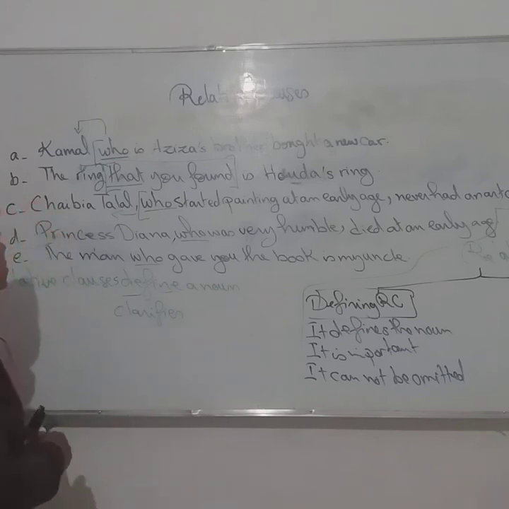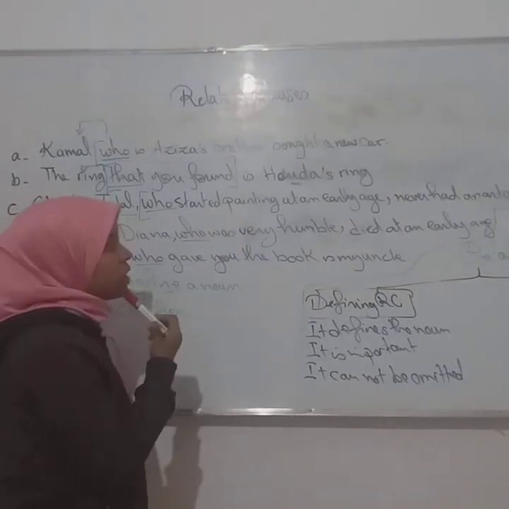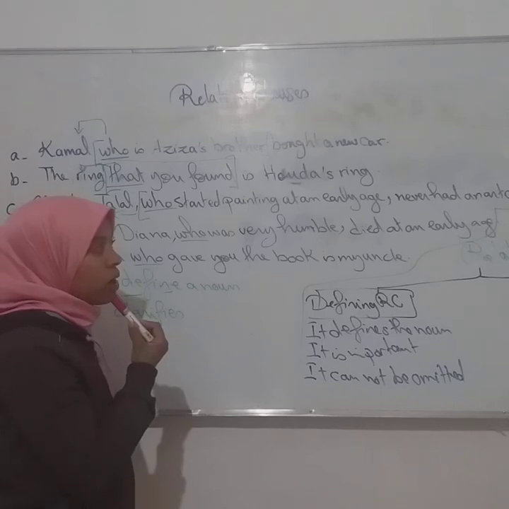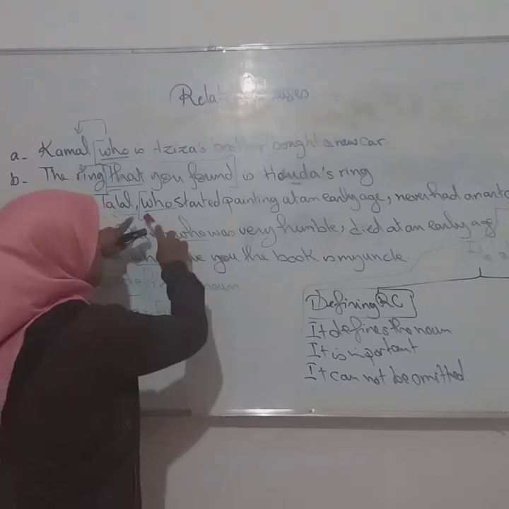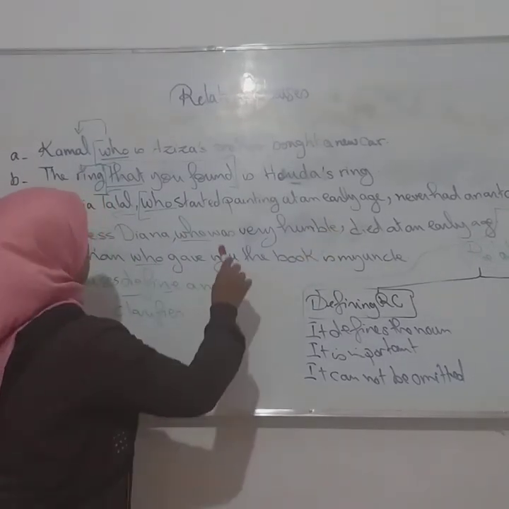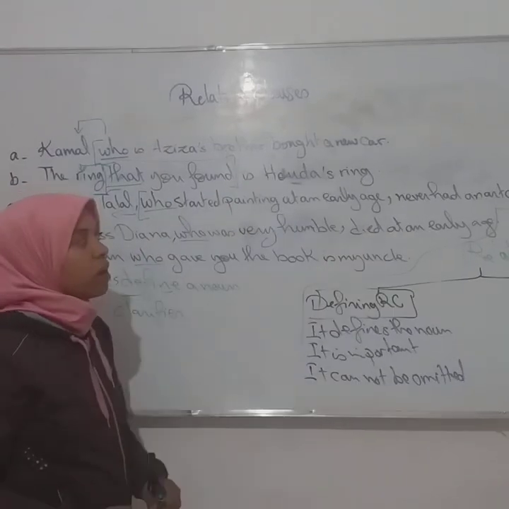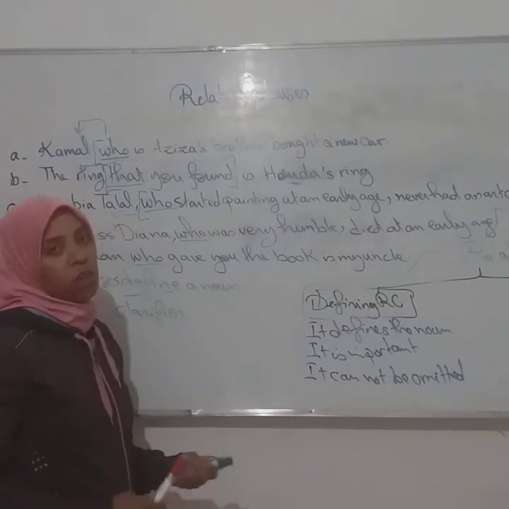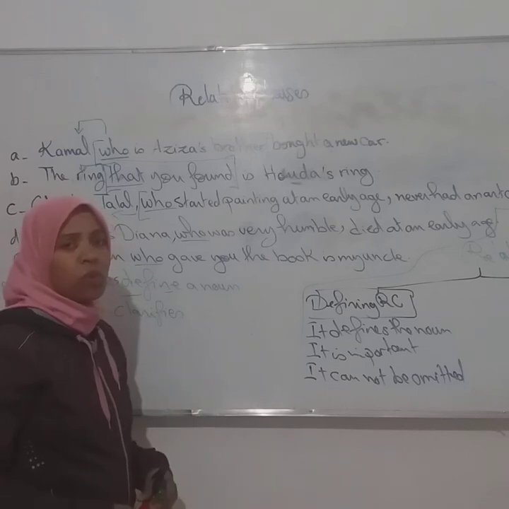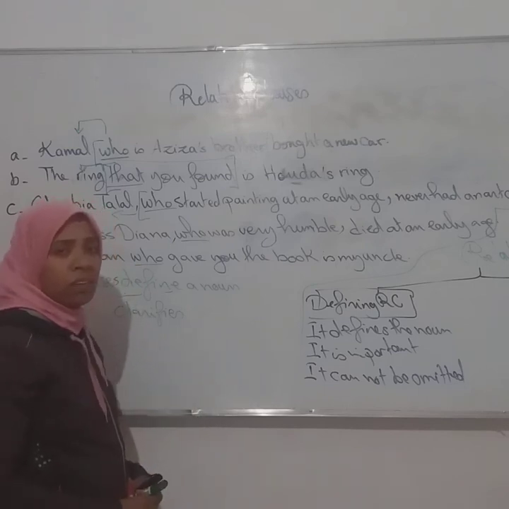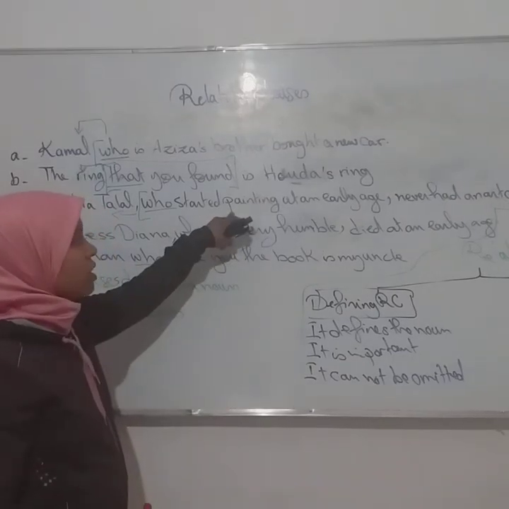Okay, but this one here, when I say شيبية طلال, who started painting at an early age, never had an art course. So here, as you can see, it is between two commas. When I say شيبية طلال never had an art course, of course it's clear because everybody knows who is شيبية طلال. And this sentence, what does it do?